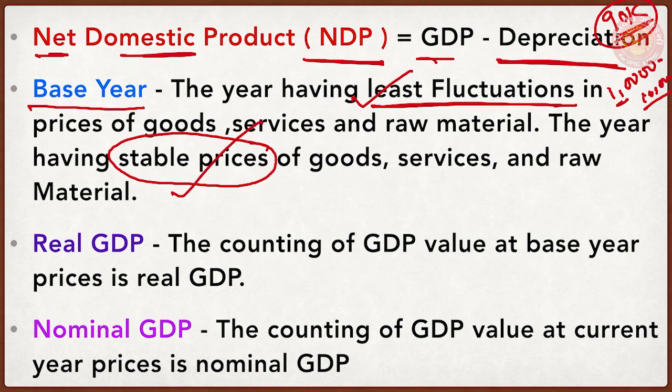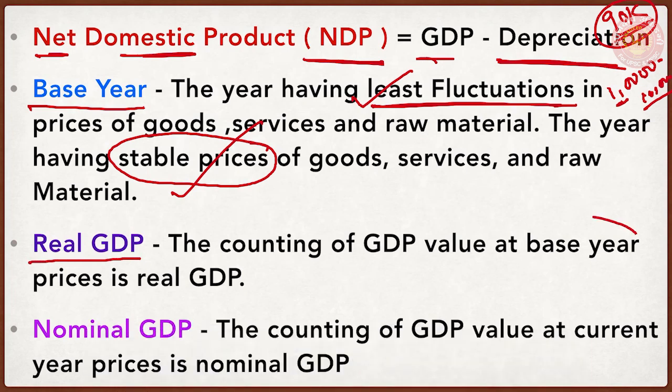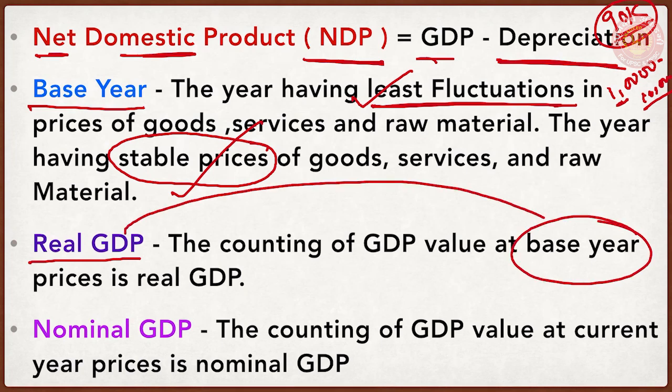Now why do we want to have a base year? Because we want to count two things. One is real GDP, second is nominal GDP. We are going to study examples of real GDP and nominal GDP in the next few slides. So what is real GDP? Just keep it in mind here. When GDP value is counted at the prices of the base year, it is real GDP. So real GDP is linked with base year prices.